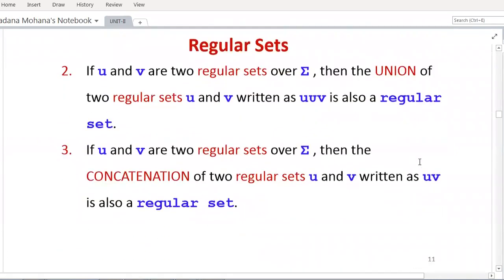Then rule 2, if U and V are two regular sets over sigma, then the union of two regular sets, U and V, written as U union V, is also a regular set. The same operation is present in regular expressions also, but there union is replaced by plus. But here these are all sets, so you can take the normal union operation. Then next rule, if U and V are two regular sets over sigma, then the concatenation of two regular sets U and V, written as UV without any space, is also a regular set.